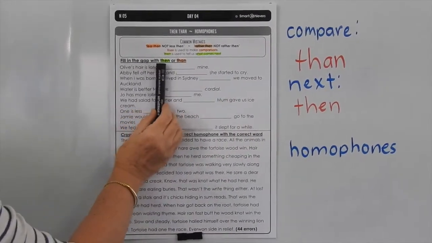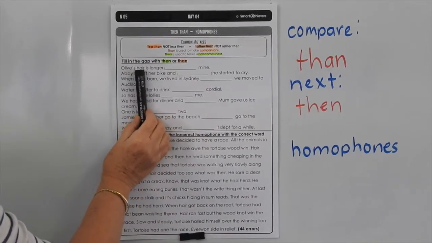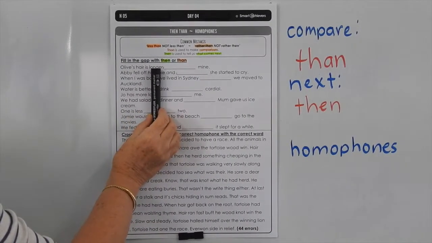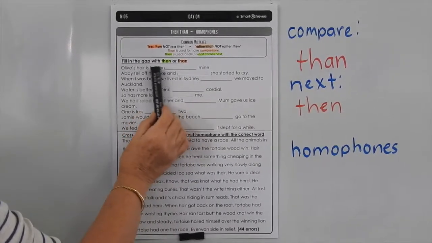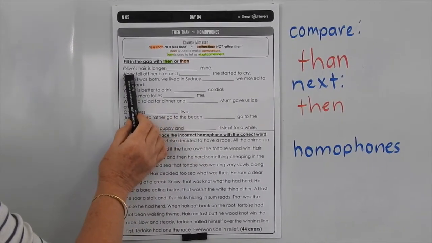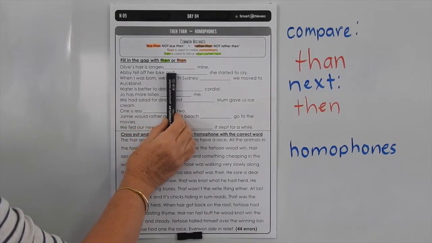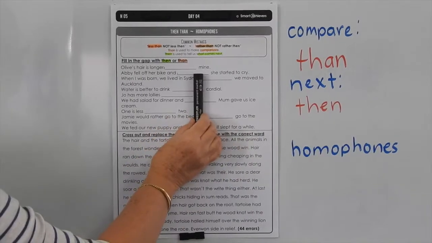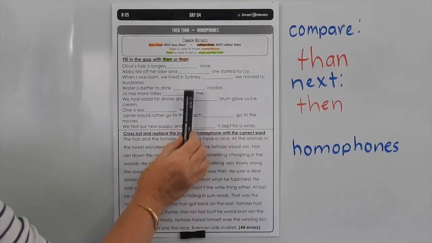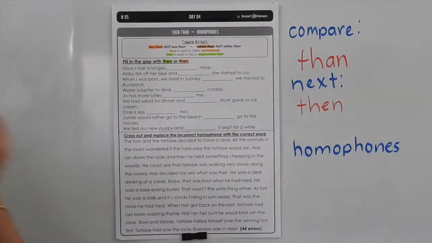So fill in the gap with then or than. Olive's hair is longer than mine. So we're comparing things. We're comparing the length of our hair. Abby fell off her bike and then she started to cry. Tells us what comes next. So we'd use then in there. So they're quite easy for you to finish.